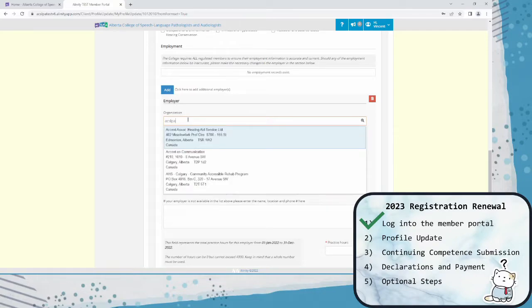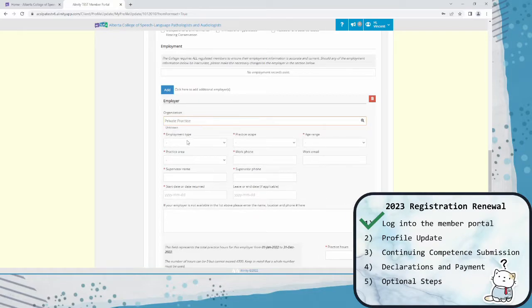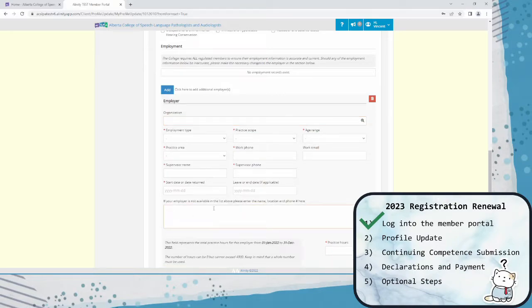Then there's a section to allow you to add employment records. This works with a drop-down menu that searches our system. Please be patient with it, as it can sometimes take some time to bring up specific organizations. If you are self-employed, you'll want to search private practice as the organization type and then fill out all the specifics. If you don't happen to be able to see your organization showing up in this list, you'll want to enter the name, location, and phone number in this box here. This information will come to us in the office so we can add the organization into our system.